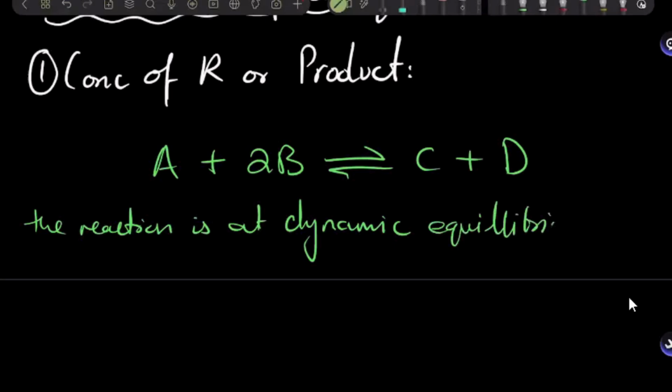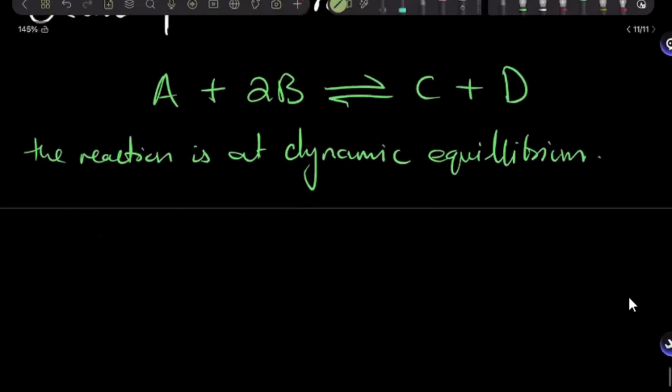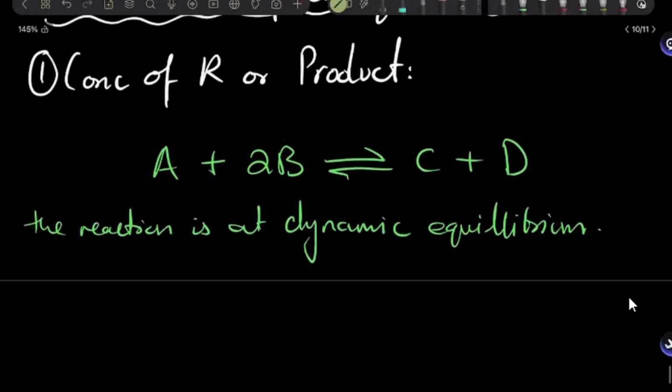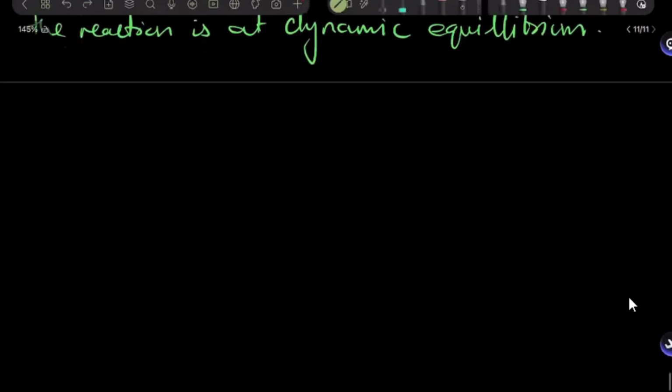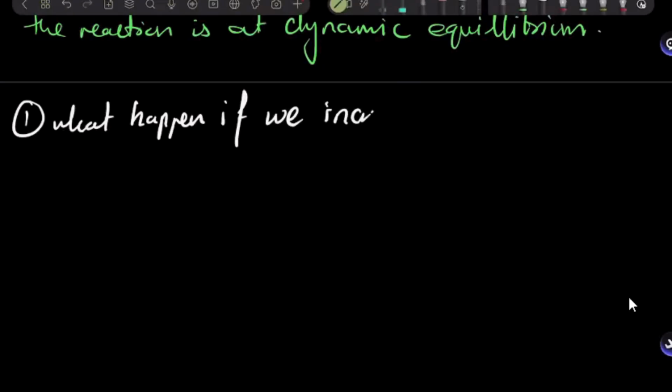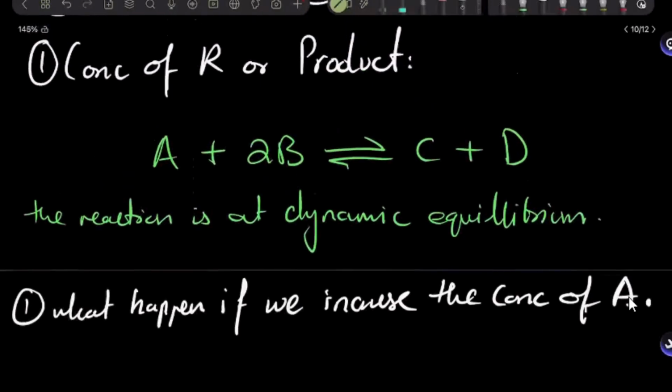Now, what do I do? From outside, I'm going to come in and disturb this equilibrium. How do I do that? I can do that by changing the concentration of any reactant. Now, what can that change be? I can either increase the concentration or decrease the concentration. So let's start with increasing the concentration of this reactant, A. So the first case would be, what happens if we increase the concentration of A, which is a reactant over here? Now let me copy that equation again.